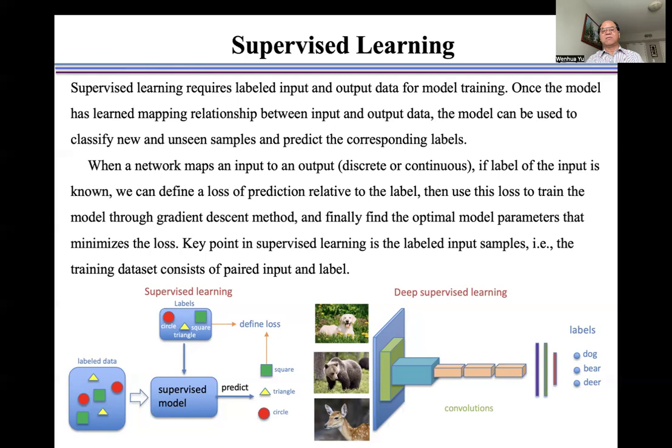The key point in supervised learning is the labeled input samples, namely the training dataset consists of paired inputs and labels. In deep supervised learning, a deep neural network is used to predict the label of the input.